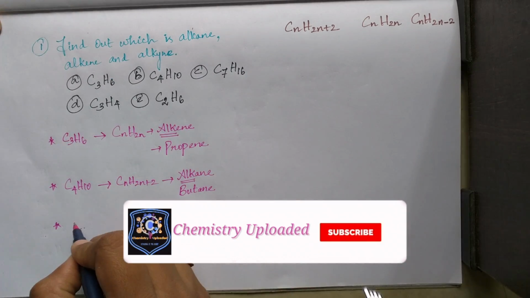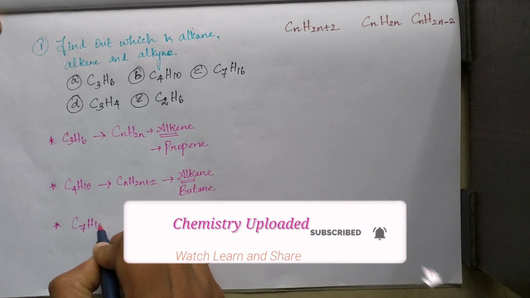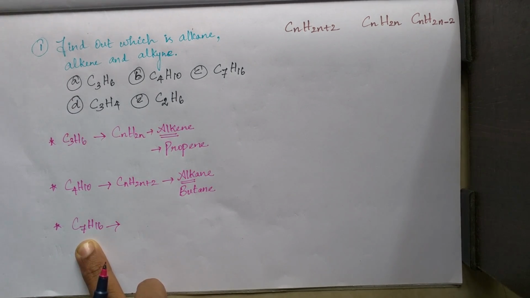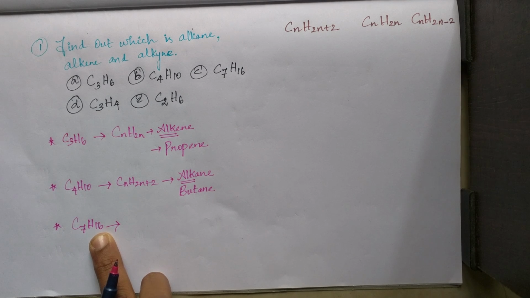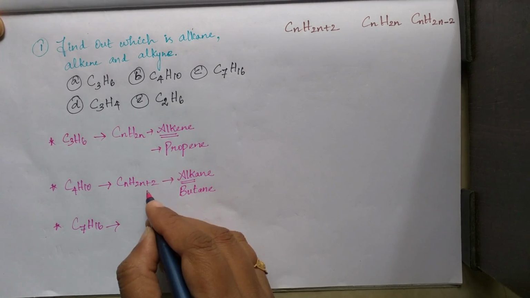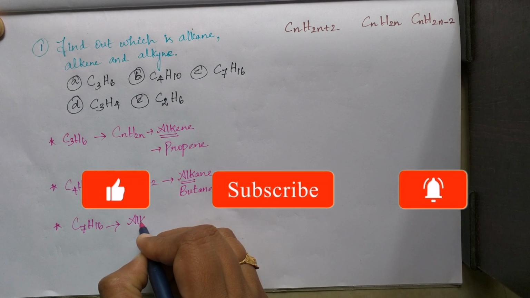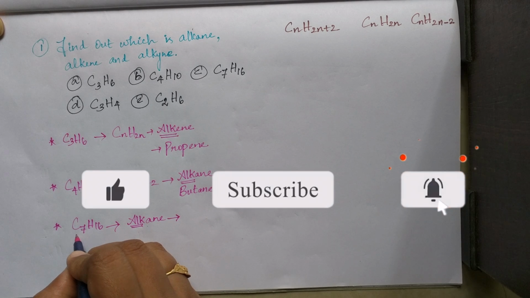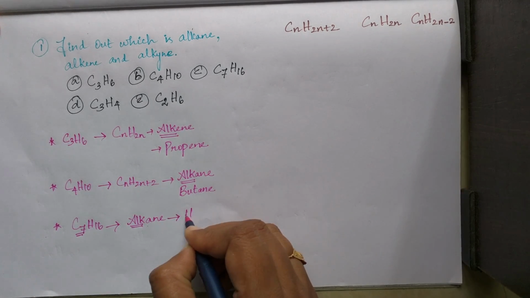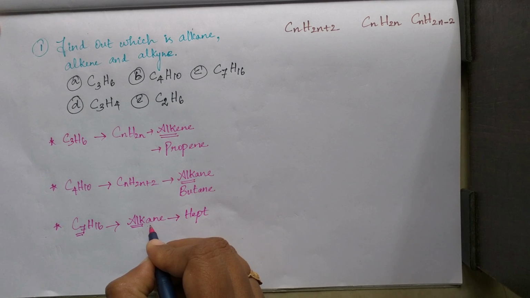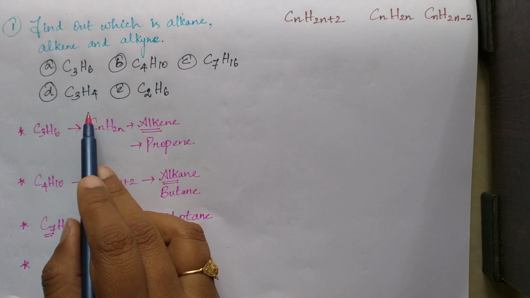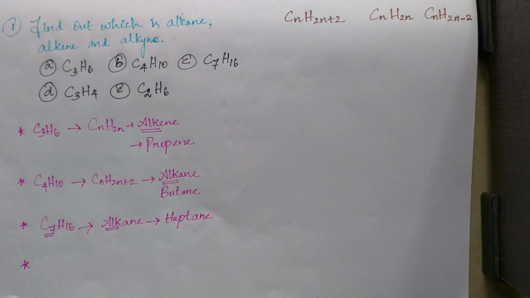Next, C7H16. So 7 into 2, 14. But here extra 2 is there. That means here also the same CnH2n+2. That is alkane. So what is the name? Here 7 carbon atoms. 7 means the name starts with hept. And it comes under the category of alkane. So heptane. For C3H4, why don't you pause the video and try the answer for yourself?